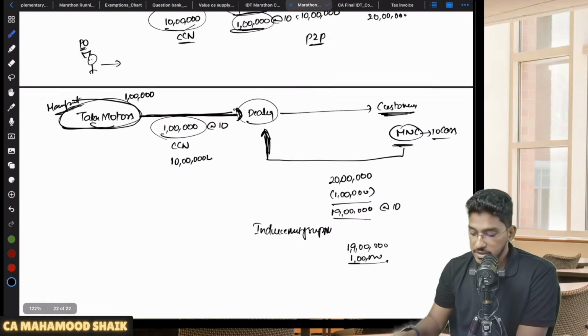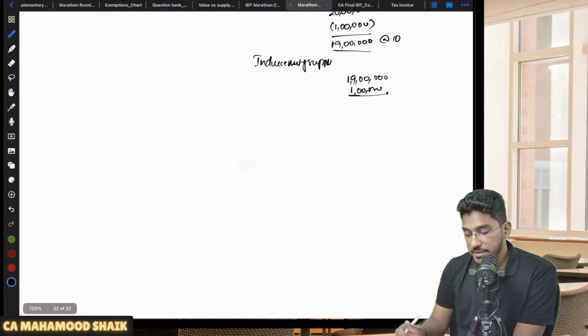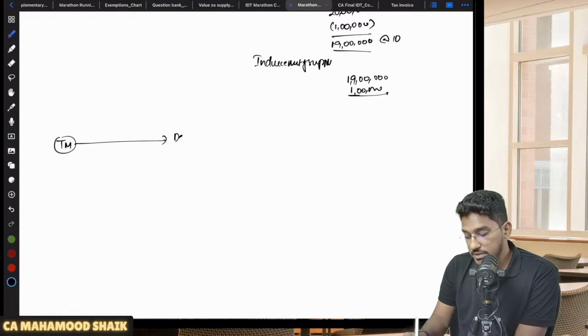Now, one more thing also comes here. In this circular, one more point they have also clarified. Now, what happened is, let us say Tata Motors has sold some cars to the dealer. Now, this dealer is left with some stock.